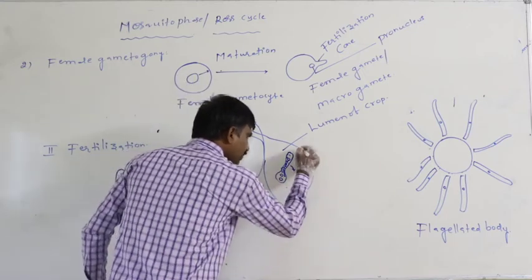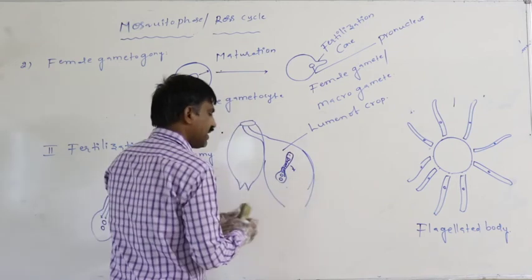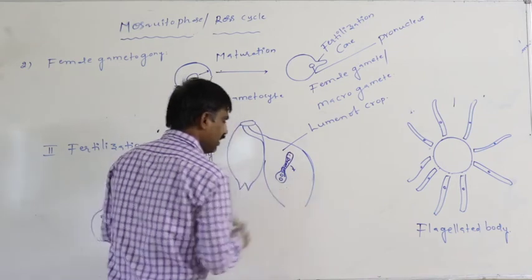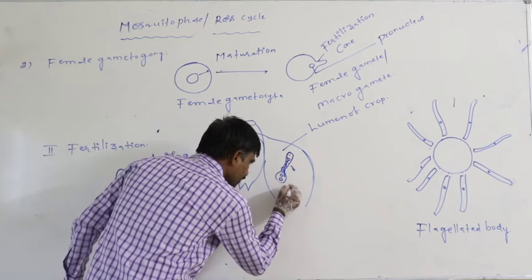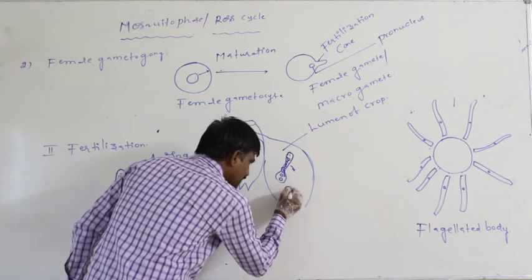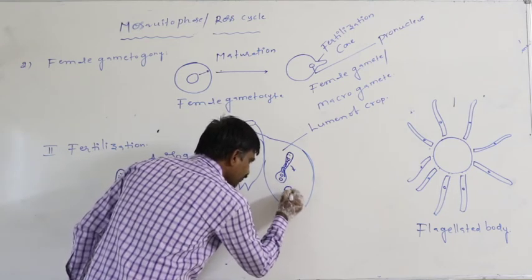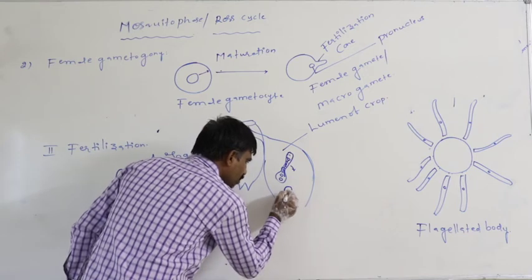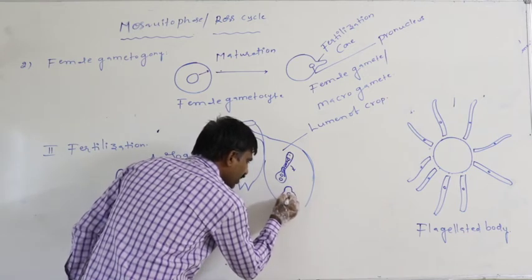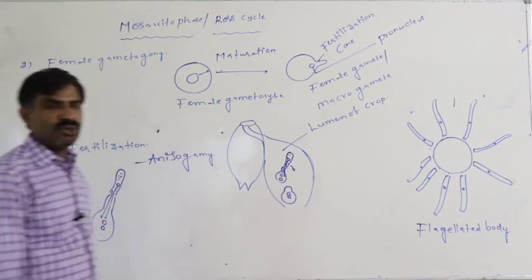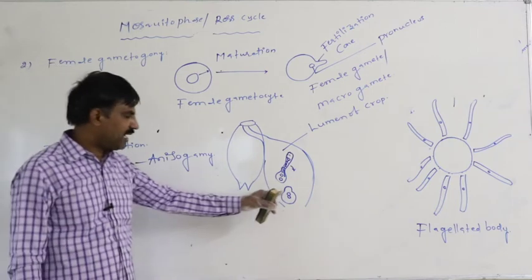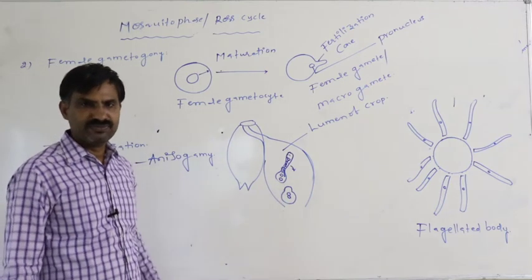So due to this anisogamy, due to this fertilization, finally inside the female gamete, the pronucleus of the male gamete and the pronucleus of the female gamete are fused with each other.